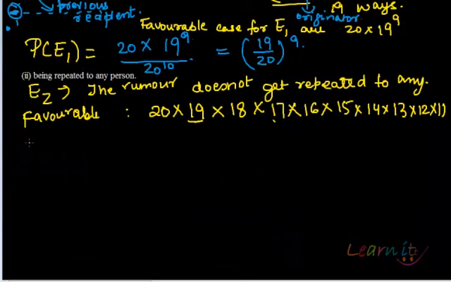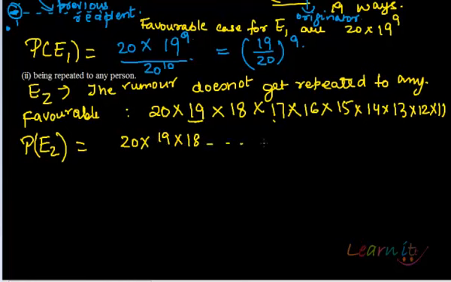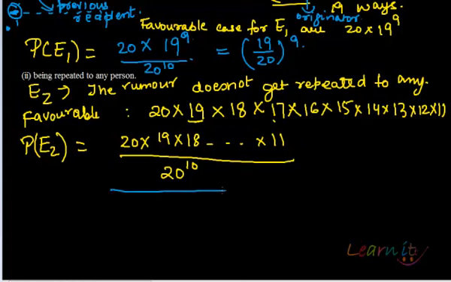Now, so that means our required probability, that is P(E2), will be 20 into 19 into 18 and so on and so forth till 11, over 20 to the power 10. Okay, so this will be our required probability in this scenario.